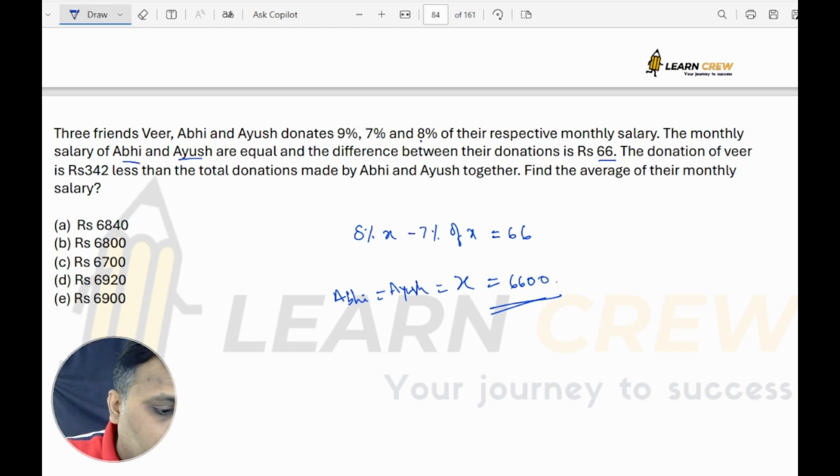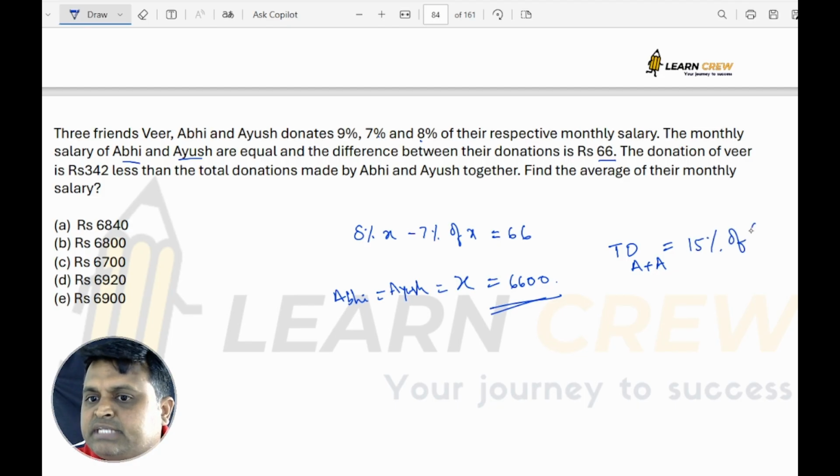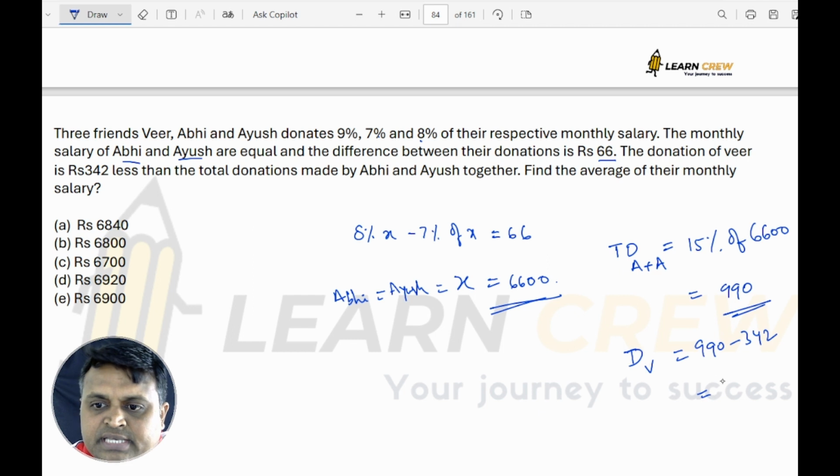And it is given the total donations made by Abhi and Ayush. The total donations made by Abhi and Ayush is how much? 7% plus 8%, which is 15%. 15% of 6600 is how much? 990 rupees. And it is given that the donation of Veer is 342 rupees less than these together. So the donation of Veer would be 990 minus 342, which is